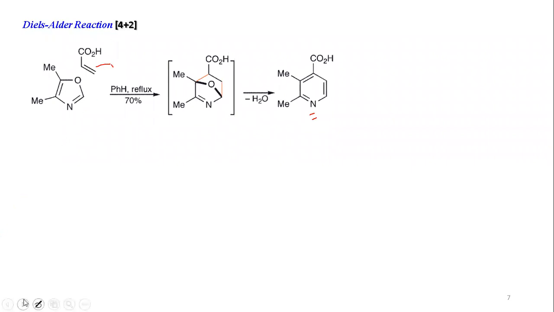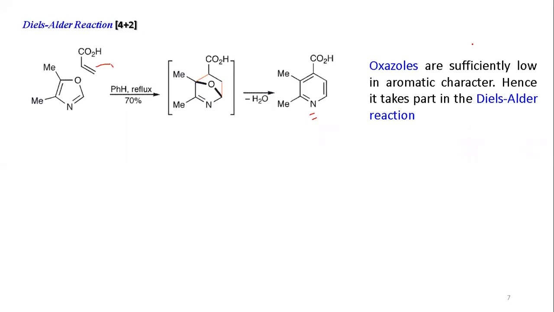Now, if you do the reaction, you have this as your product. If I draw the mechanism, generally oxazole and furan-related compounds have very poor aromatic resonance energy, so they are relatively reactive and can take part in the Diels-Alder reaction.